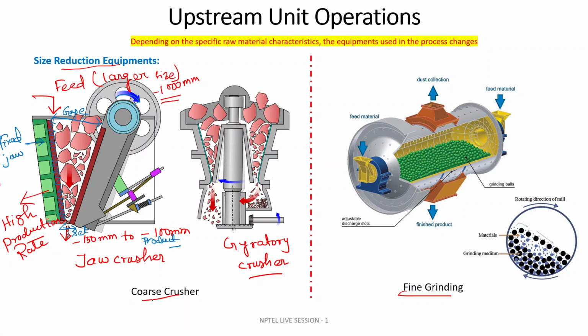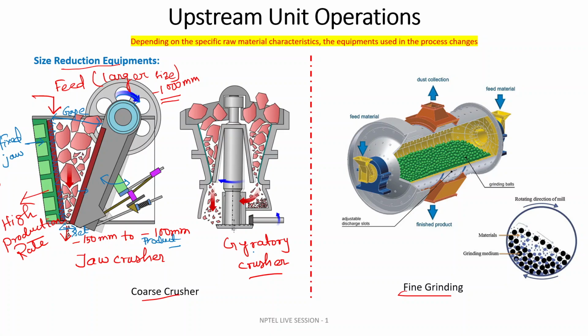So this is the coarse crusher. There is movement only in this section; there is a fixed jaw. It will move this way, and in between, the raw material will be crushed, its size will be reduced, and it will pass through the set.